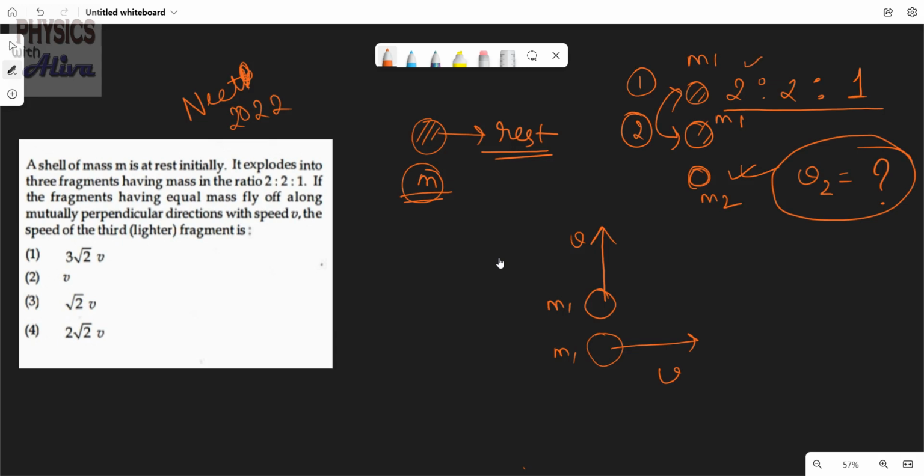That means the first two masses are equal, so we have taken m1 and m1, and the third one is the lighter mass, that is m2. The first two masses are going with velocity v in mutually perpendicular directions. Now we have to calculate the speed of the lighter mass.